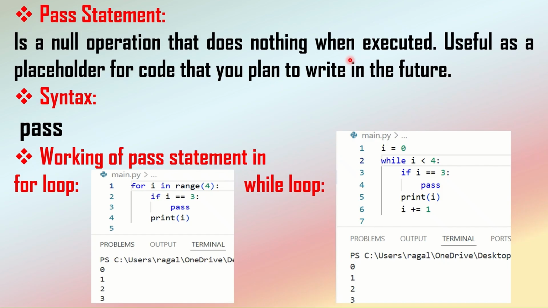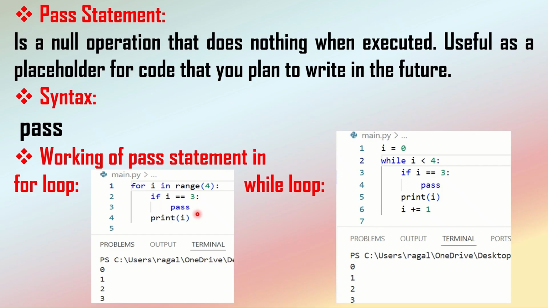So for the second condition, you don't want to do anything for now. Maybe you plan to write some code in the future. In that case, we can make use of the pass statement inside that condition so that it will do nothing, but it acts as a placeholder for the code that you plan to write in the future. The syntax for the pass statement is this one. We're going to use the keyword pass.